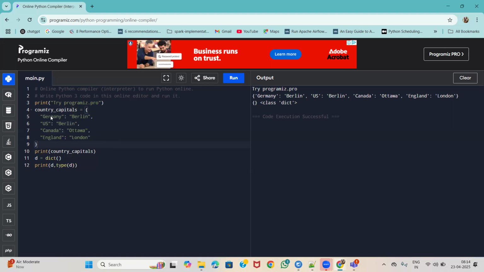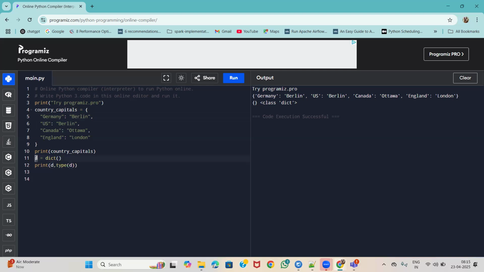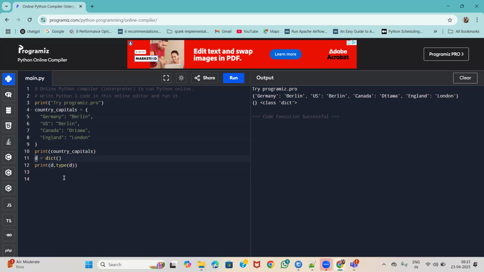Okay, how we can add elements is a little different. The difference is that we should represent the key. Which key we would like to add, and which value needs to be placed for the associated key. So how can we do it? Let us add an element to this empty dictionary, whatever we have declared as D.